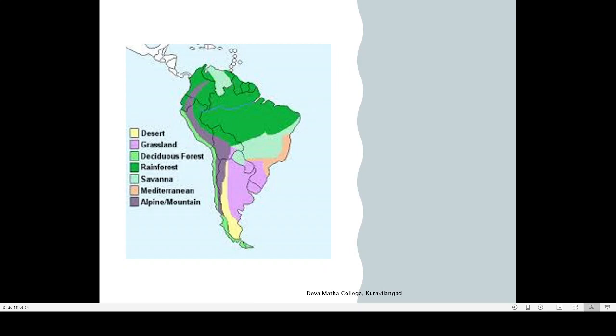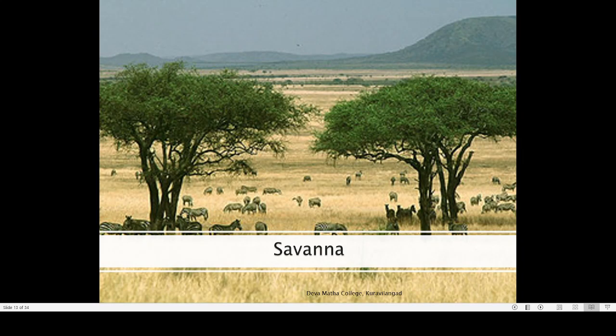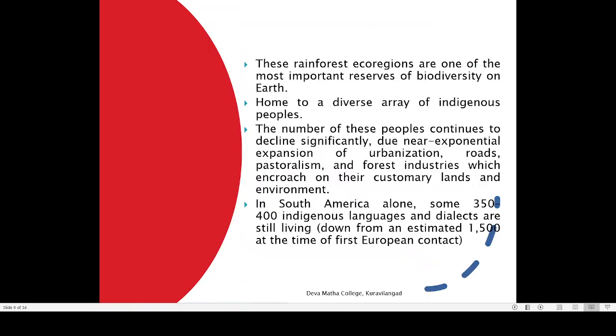There is one desert. Can anybody tell me what is the name of the desert in South America? No GK, poor GK. South America has a desert. It is known as the Atacama Desert. And this Atacama Desert is located in this region. So it's a very dry desert. So that is the importance of the South American region.